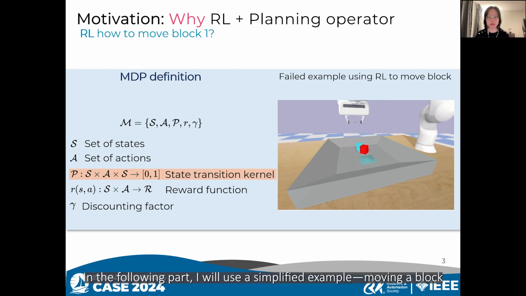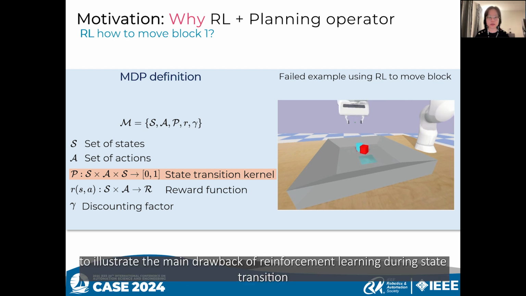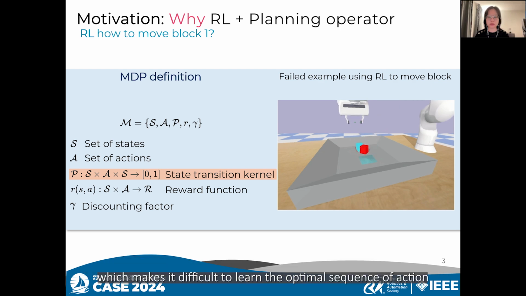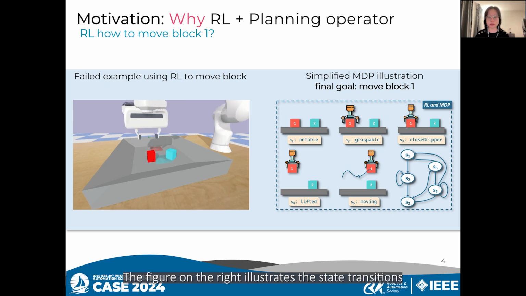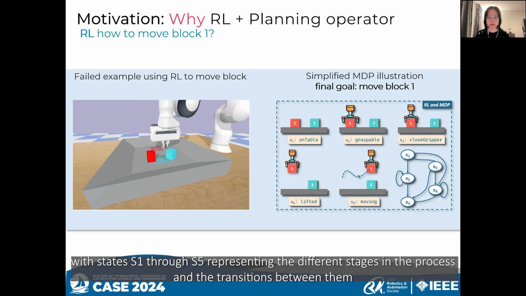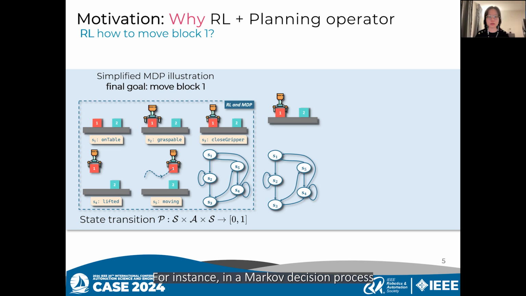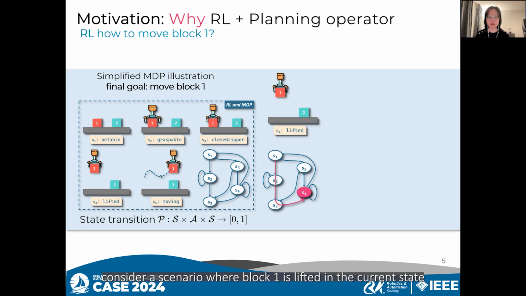In the following part, I will use a simplified example, window block, to illustrate the main drawback of reinforcement learning during state transition, which makes it difficult to learn the optimal sequence of action. This video shows an unsuccessful experiment using reinforcement learning. The figure on the right illustrates the state transitions, with states S1 through S5 representing the different stages in the process and the transition between them. For instance, in Markov decision process, consider a scenario where block 1 is lifted in the current state.